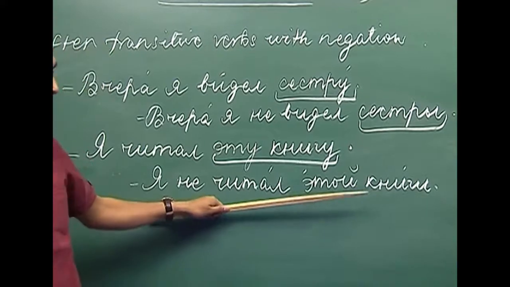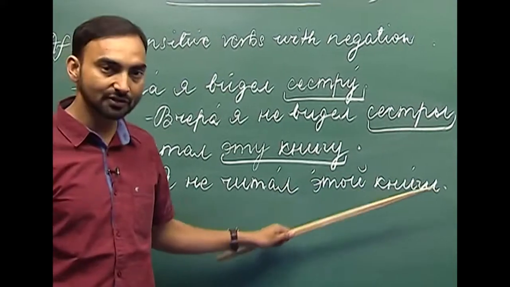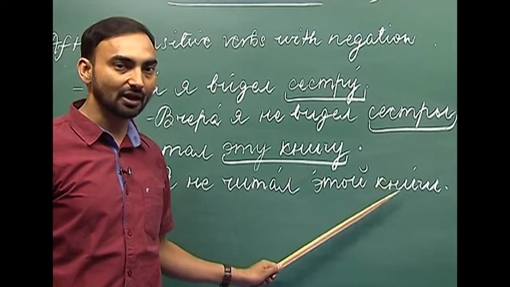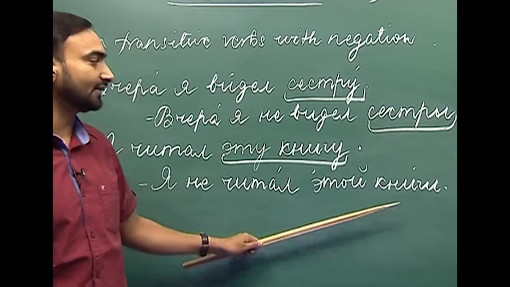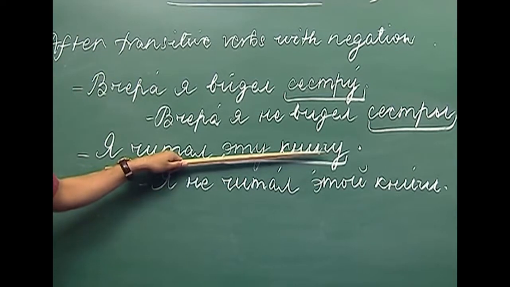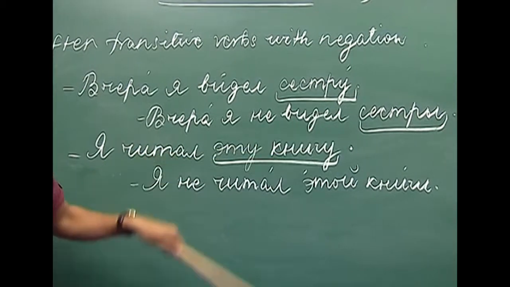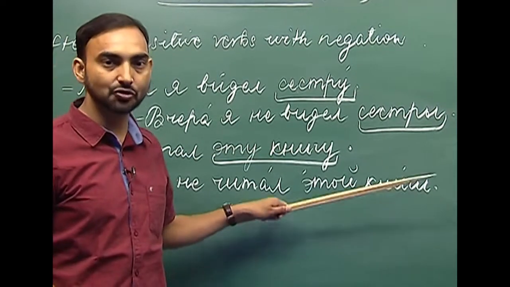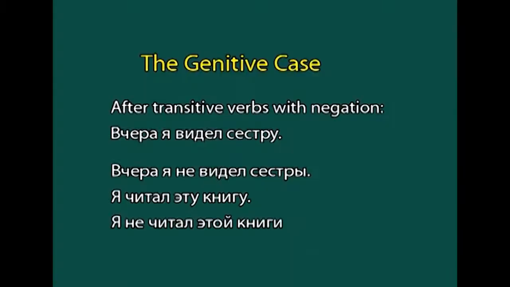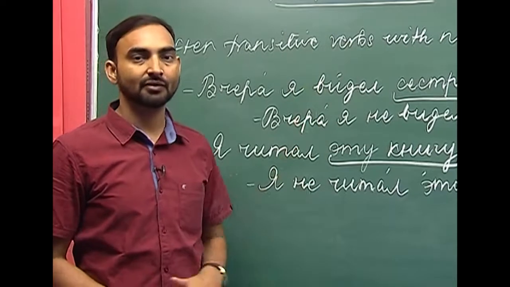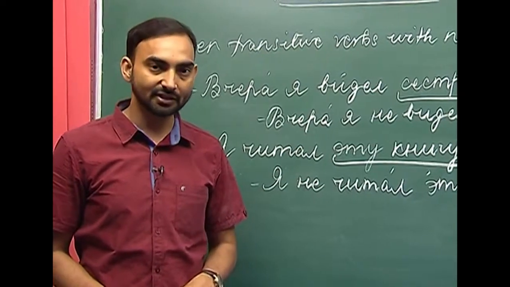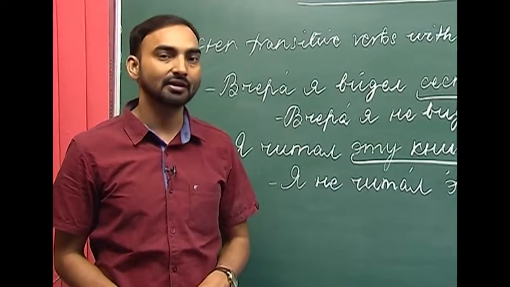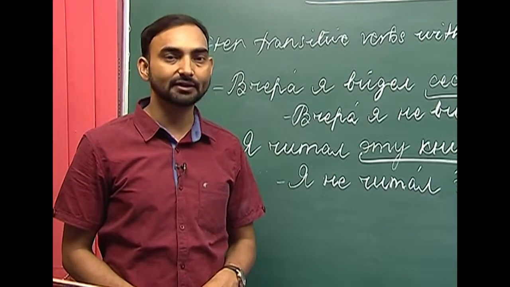Here there is negation, that is why we have used the genitive case of the noun книга, which is книги. In the first sentence we are using the accusative case to show the direct object, and here we are using the genitive case to show the negation. So, where do we use the genitive case? The first use is possession, the second use is negation. Now, we will move on to the third use.